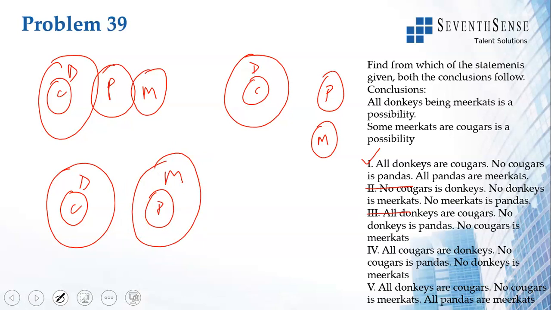All donkeys being meerkats is a possibility. Let's look at conclusion 1. All donkeys being meerkats not possible. Conclusion 1 is false. Hence, it will not be option 4 as well. Let's look at option 5.